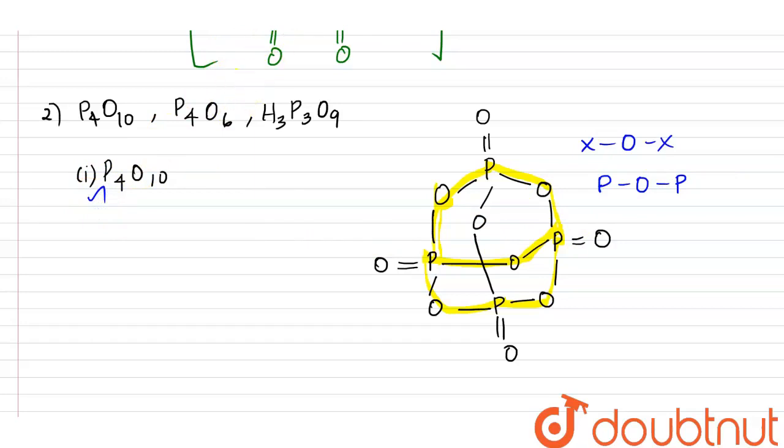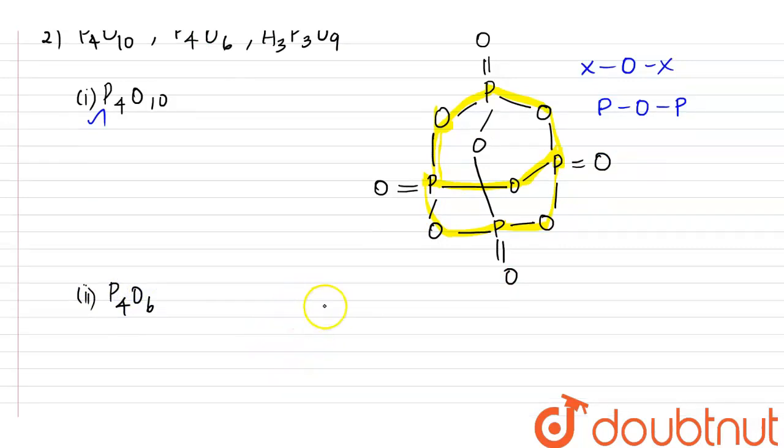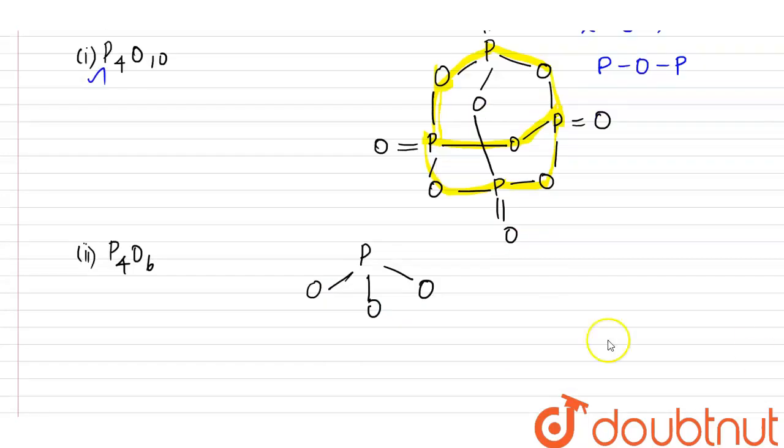The second one is P4O6. Let us confirm P4O6, because if it doesn't contain it, we cannot conclude this as an answer. For P4O6, it is similar to the above structure: P, oxygen, and then another oxygen it is bonded with, and then phosphorus, and then oxygen.